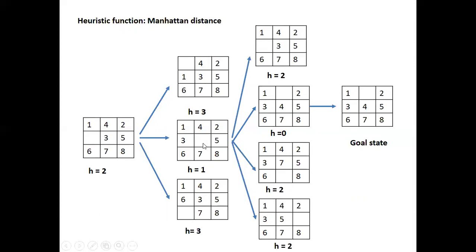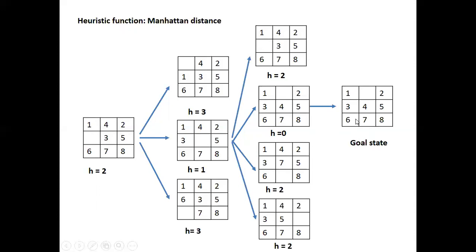When you move it up, you get this new state where the heuristic value is 0. That means it is the same as your goal state. When you move it down, the heuristic value is 2. And when you move it right, again the heuristic value is 2. Now when you look at it, the heuristic value is 0, and that is your goal state. This is the way you can reach a goal state from the initial state, but what is stored on the way, the whole path is not stored, only this is stored as a solution.